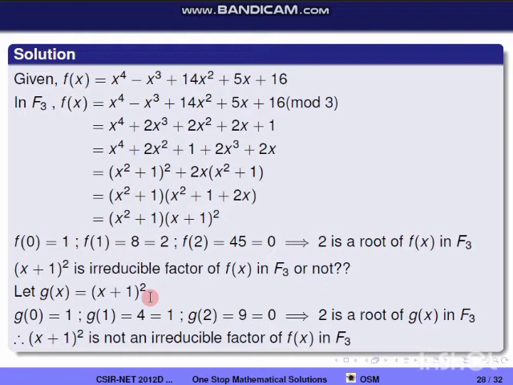If we get g to be 0 for any element, then that becomes a root, and therefore g of x is a reducible factor. So g of 0 is equal to 1, g of 1 is equal to 4, and 4 mod 3 is 1. g of 2 is equal to 9, 9 mod 3 is 0. So 2 is a root of g of x in F3. So (x plus 1) whole square is not an irreducible factor of f of x in F3.